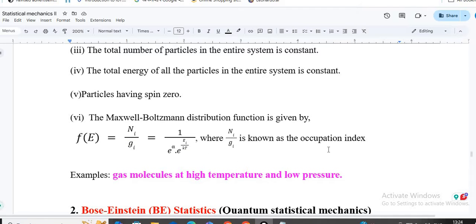Now the distribution function is one of the important things for the statistical calculation. When you have a large number of particles, you need to know the distribution function of the system. That means the distribution function tells how you are arranging the particles in different energy states. So what will be the distribution? This is given by this particular relation: 1 divided by e to the power alpha times e to the power E over kT, where E is the energy for a particular state. Now Ni by Gi is known as the occupation index, so how the particles will be occupied in different states is given by this relation.